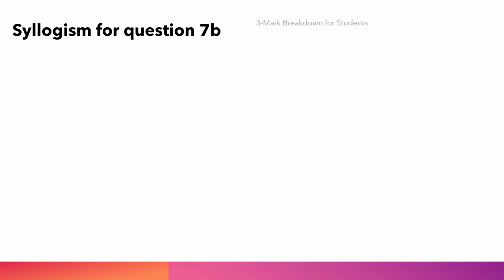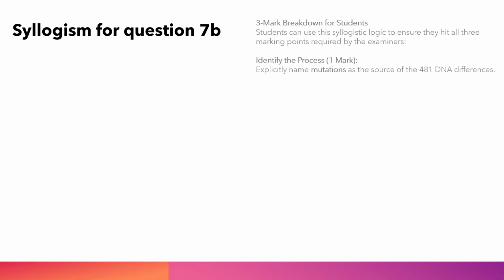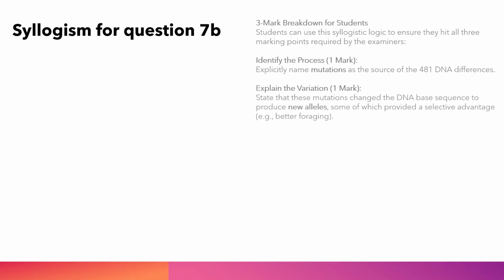Three-mark breakdown for students. Students can use this syllogistic logic to ensure they hit all 3 marking points required by the examiners. Identify the process, 1 mark. Explicitly name mutations as the source of the 481 DNA differences. Explain the variation, 1 mark.